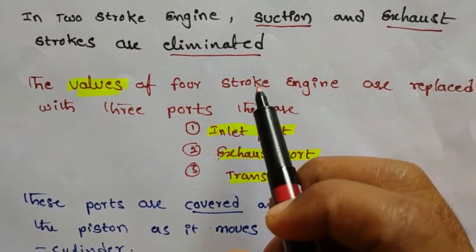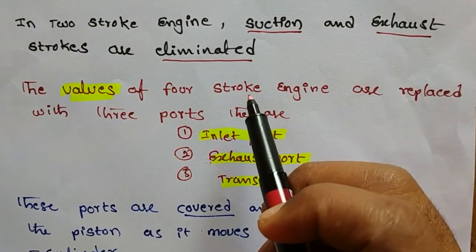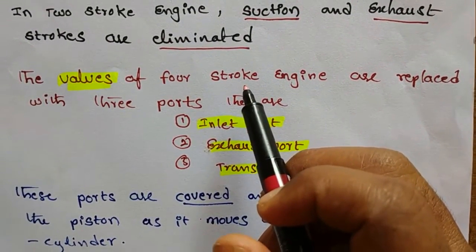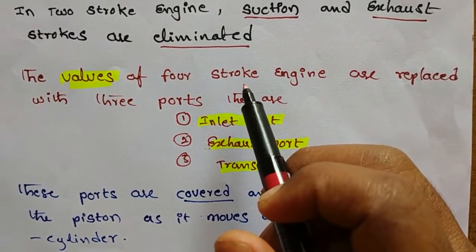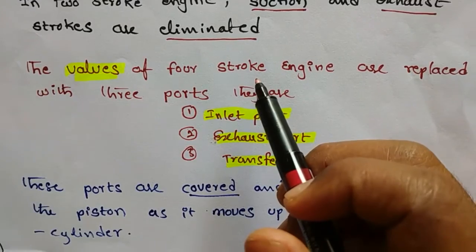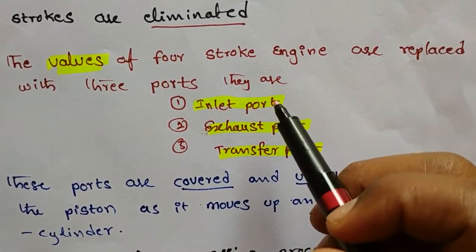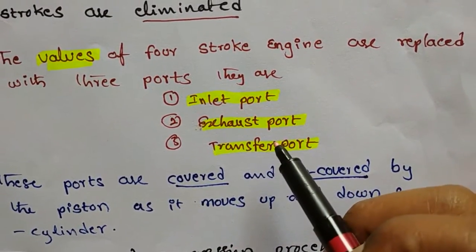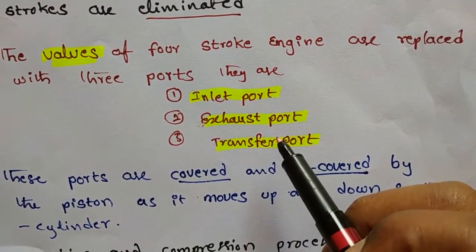In a four-stroke engine we have an inlet valve and an exhaust valve, but in a two-stroke engine we have ports. This is a very important point.